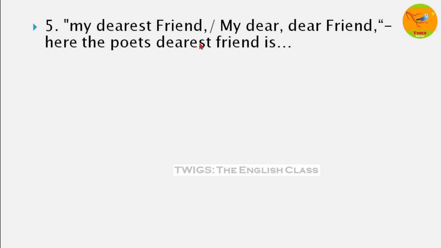Next, my dearest friend, my dear friend. Here the poet's, sorry, it should be apostrophe. The poet's dearest friend is here. The friend refers to his sister Dorothy Wordsworth. At the end of the poem, William Wordsworth addressed his sister Dorothy as my dearest friend, my dear friend, and she is the silent listener in this poem.